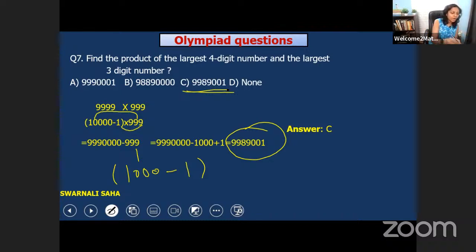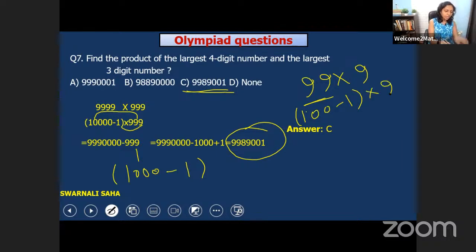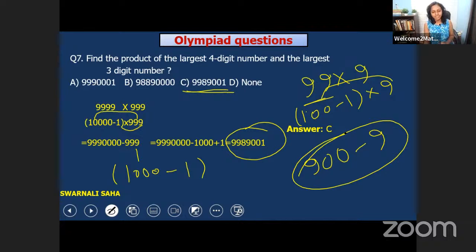99 into 9, the largest one-digit number into the largest two-digit number. Whenever you have this type of question, instead of doing multiplication, you can do it this way: 100 minus 1, into 9. So 9 into 100 is 900, minus 9. In this way, you also get your answer.